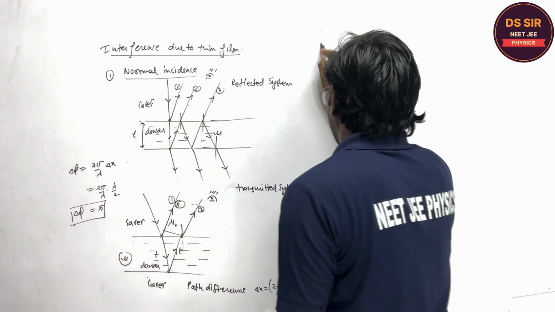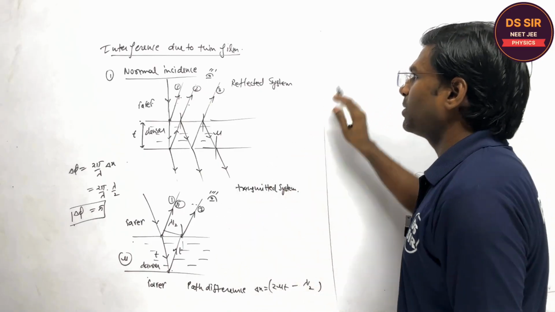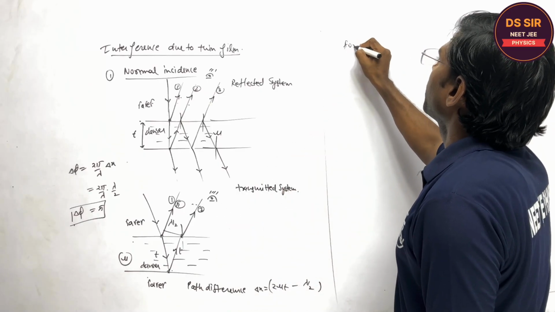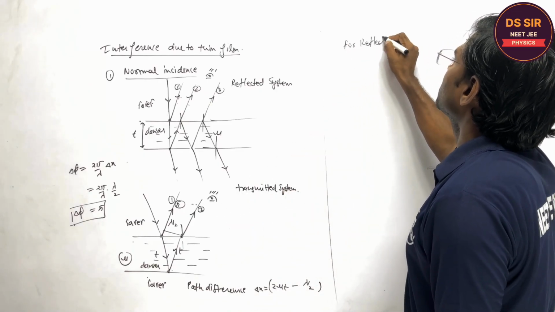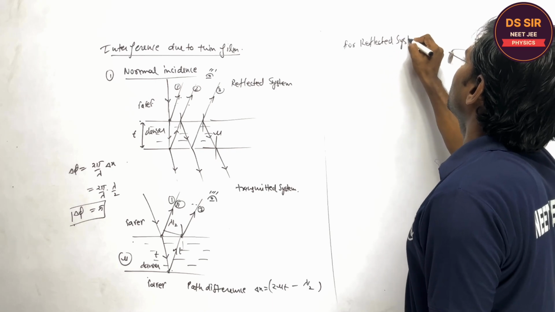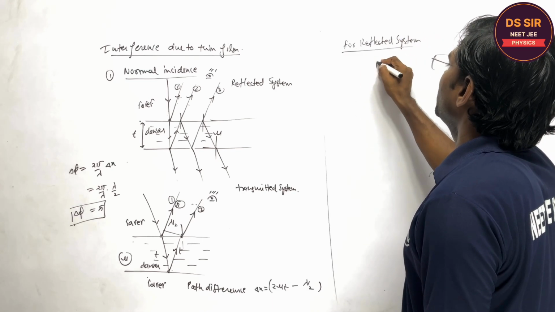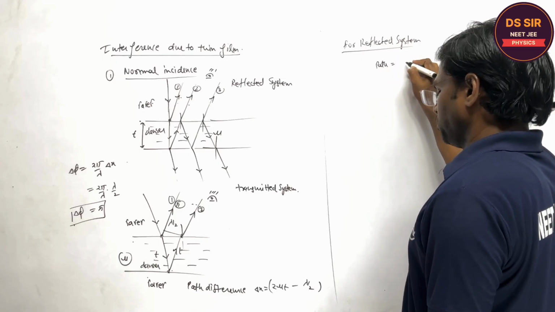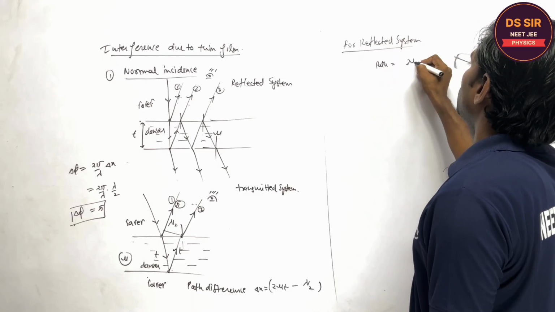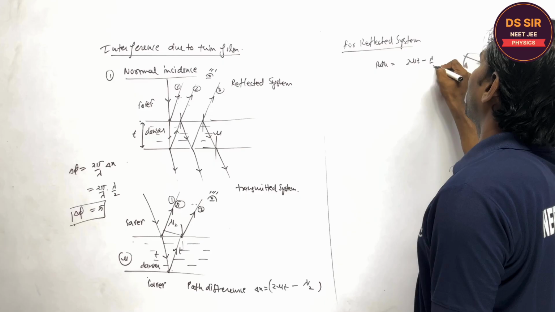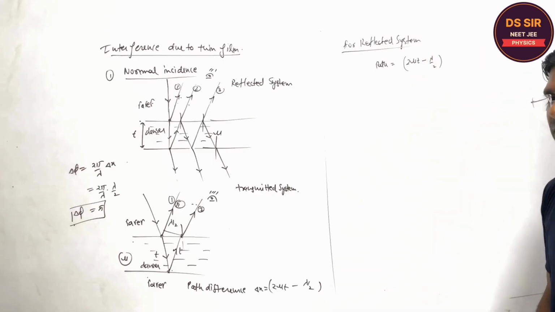So in the reflected system, I am considering first, for the reflected system, what is the path difference? Path difference is nothing but 2 mu t minus lambda by 2. This is the path difference.